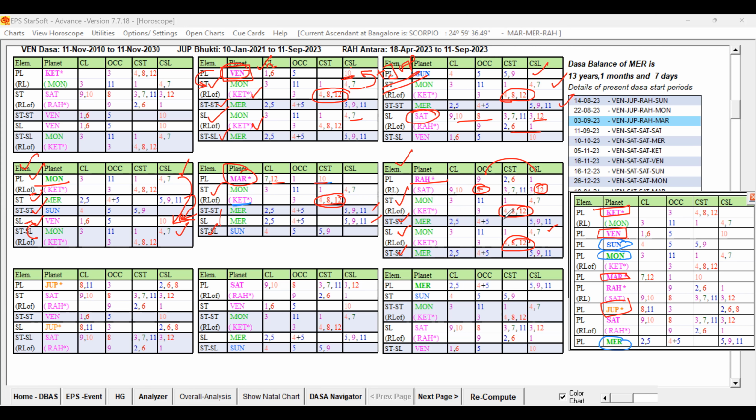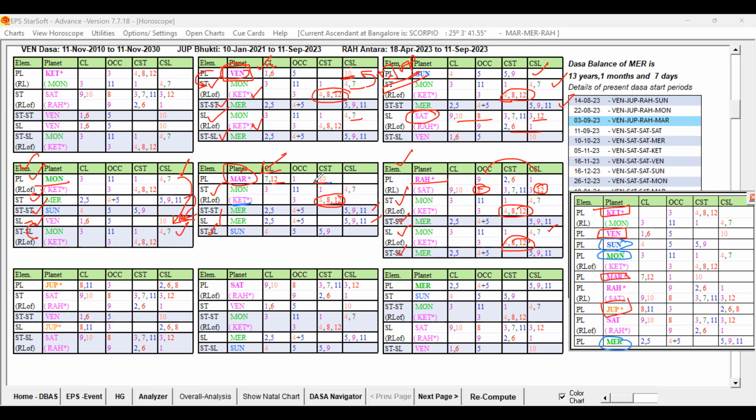But correct. But you can see we have to be careful that whenever one planet is starting with the primary house in the cuspal lordship or cuspal sublordship, right? Here cuspal sublordship, here cuspal lordship. Cuspal sublordship planet itself is having favorable but indirectly influenced by the Ketu and the Jupiter.